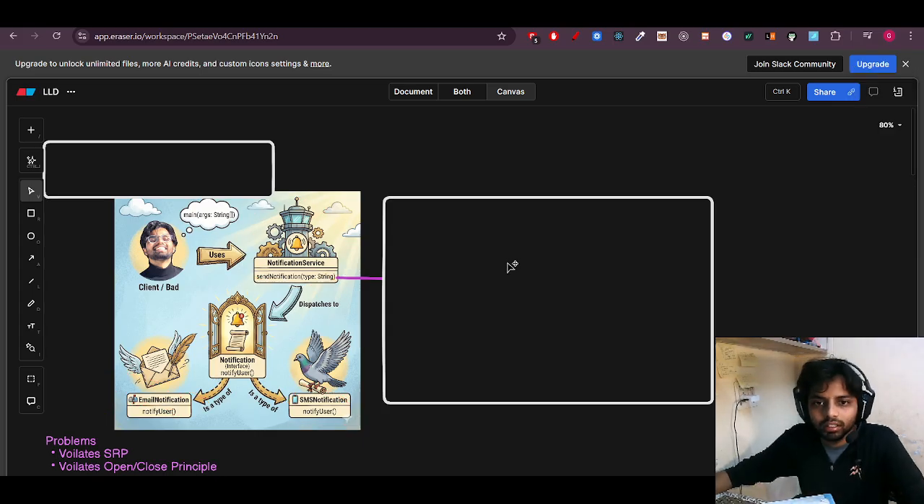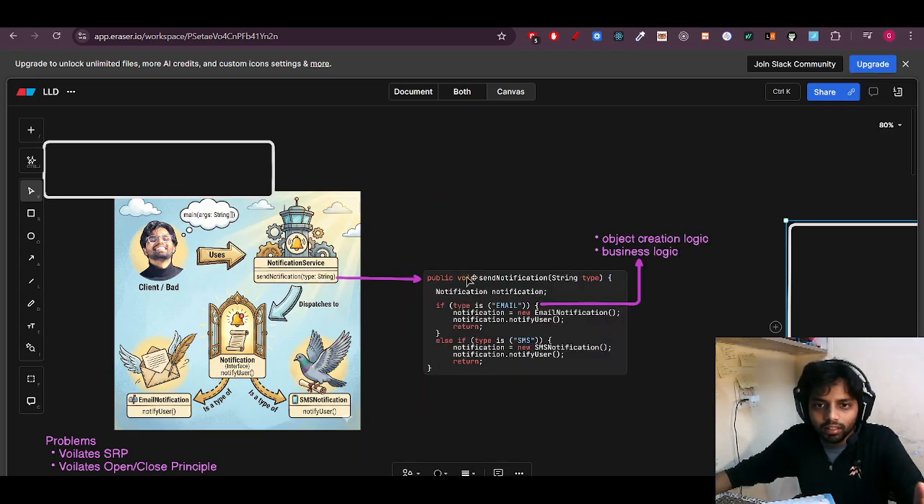Let's look into it. I have this notification service class that is taking a simple function, and it is creating the object and also sending that notification. So it is doing two tasks. What does it mean? It simply means it is violating the single responsibility principle. Okay, got it.